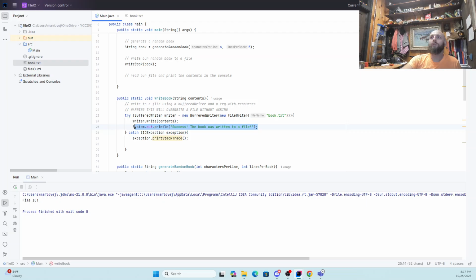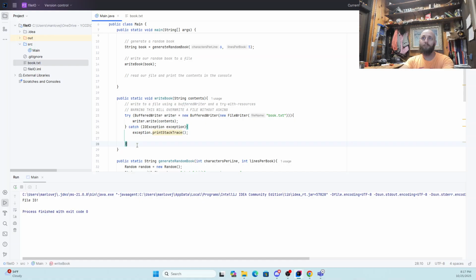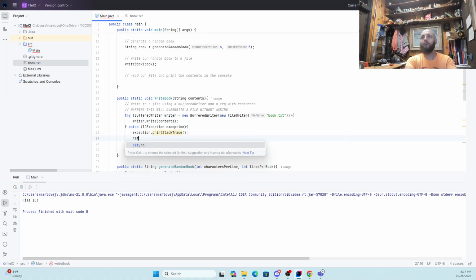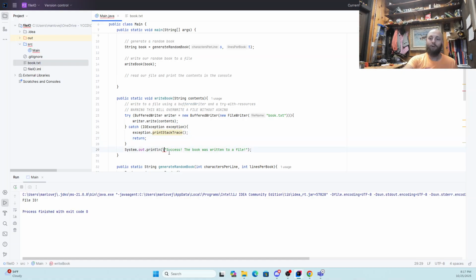So what we want to do is we want to take this out of here. We don't want to put it in the try block. We don't want to put it in the catch block. We want to put it afterwards. But now, if the catch happens, this will still print out. So what we want to do is throw in here a return statement. So that's going to kick us out of this method.